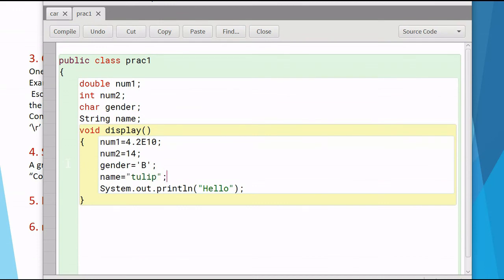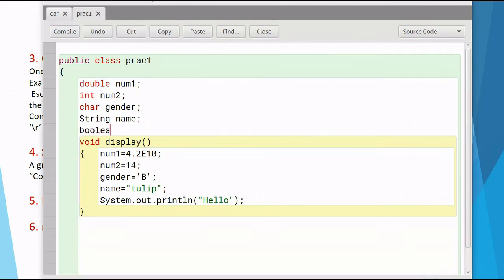A string literal is always written in double quotes, a character in single quotes. A float will have f small or big behind it, and integers can be written as they are. Clear?